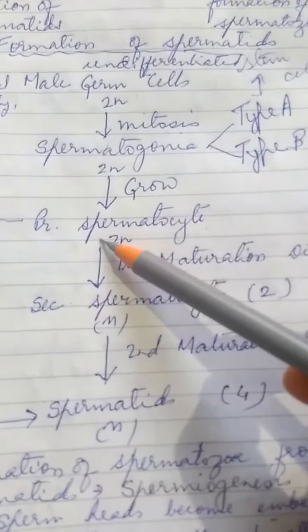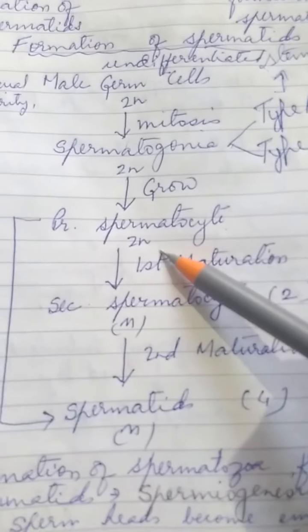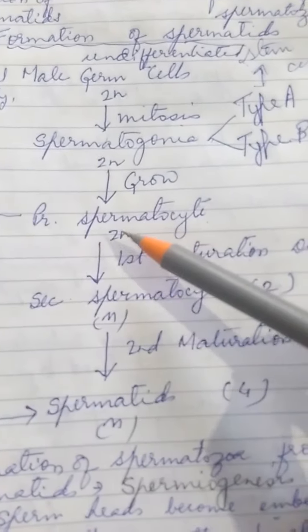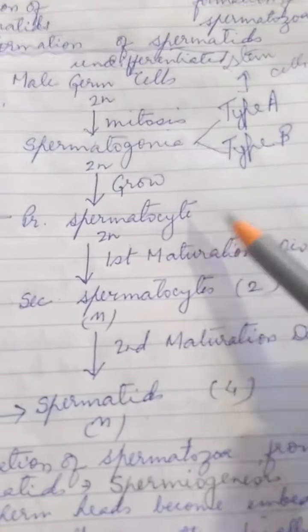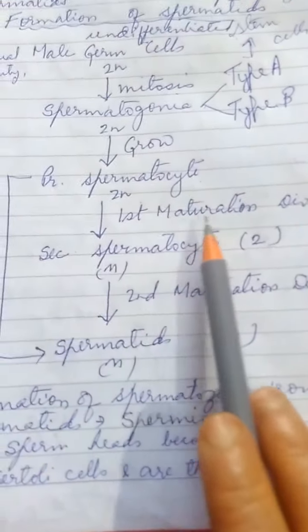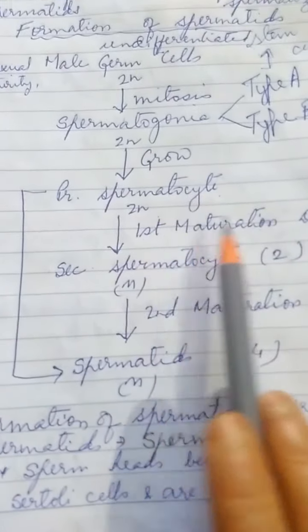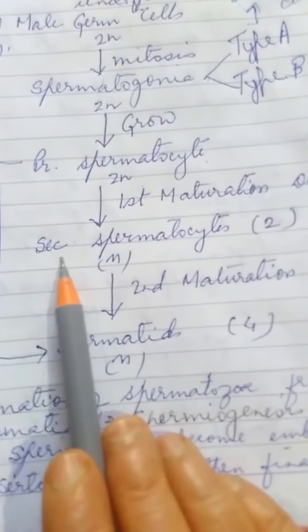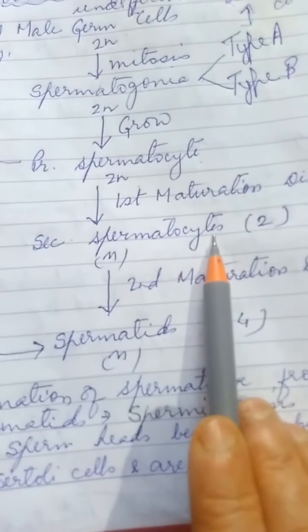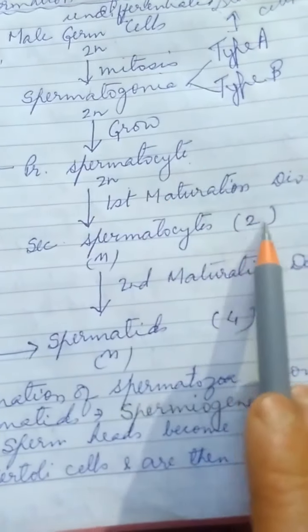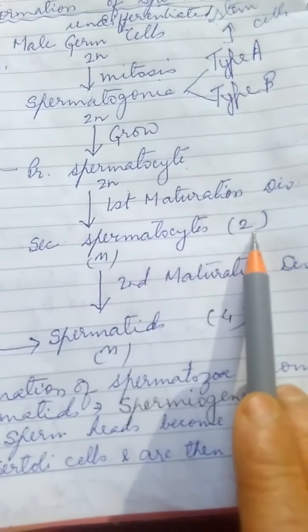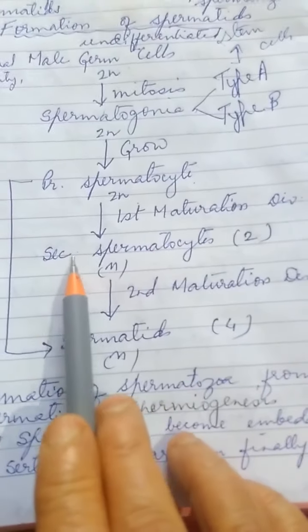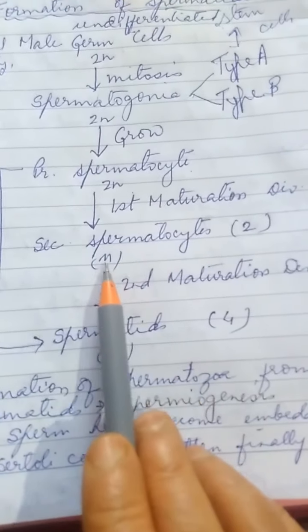And what is the ploidy of primary spermatocyte? It is diploid. This primary spermatocyte undergoes first maturation division, first meiosis, and the products of first maturation division are secondary spermatocytes. So one primary spermatocyte produces how many secondary spermatocytes? Two. And what is the ploidy of secondary spermatocytes?